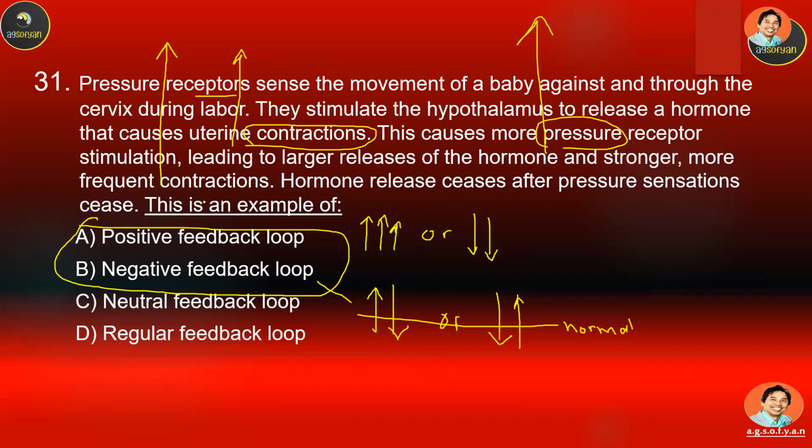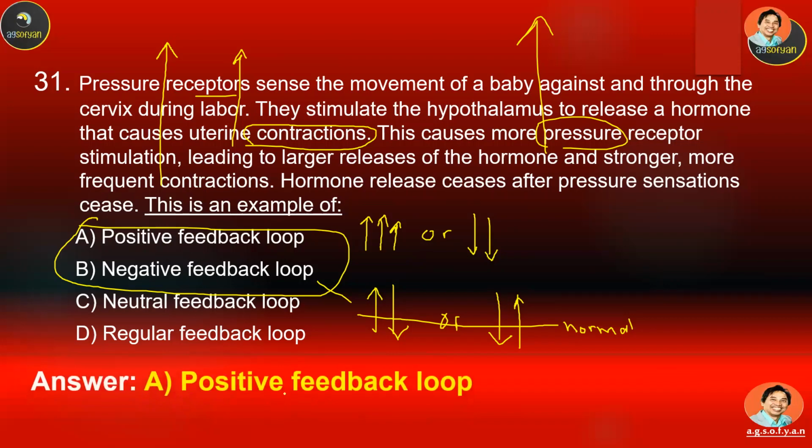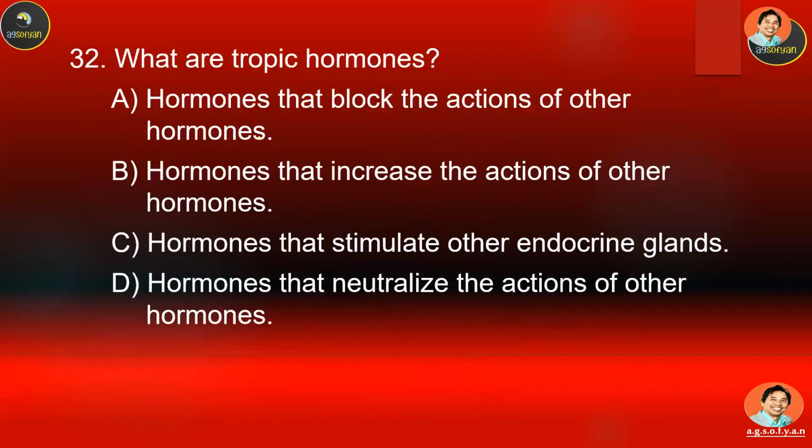So from this, the correct answer will be the positive feedback system or loop for this specific example. That was number 31. Okay, number 32, what do tropic hormones mean?